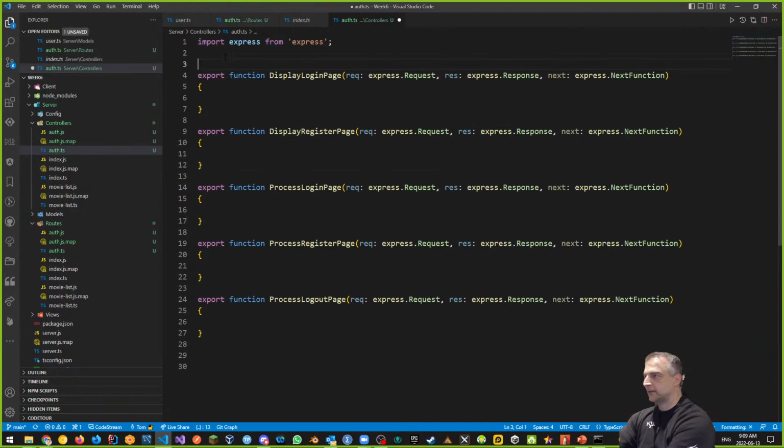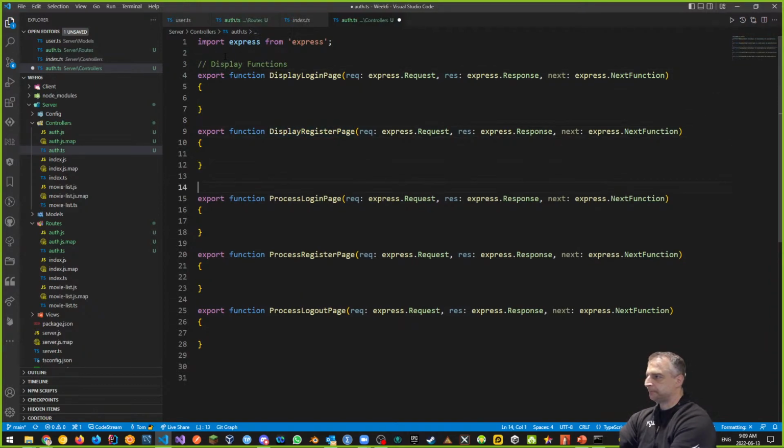Okay, so display login page, display register page. So these are displays. We'll call them display functions. And these are processing functions, where I want to process the login page. When someone presses submit on the login page, I want to process it. So that's what those two kinds of functions are. I'm just dividing it here for you.